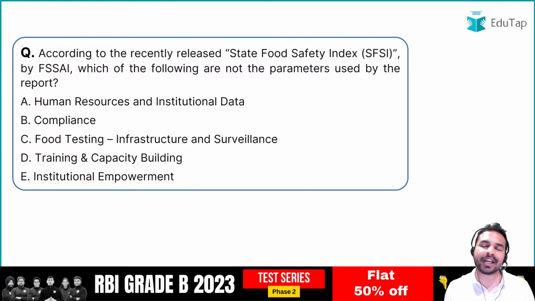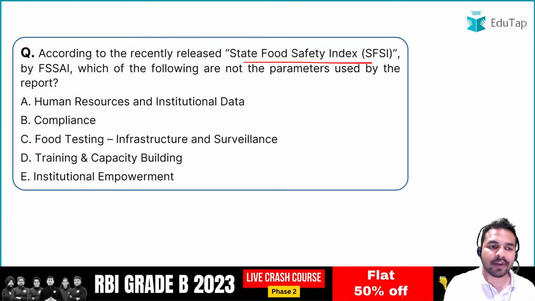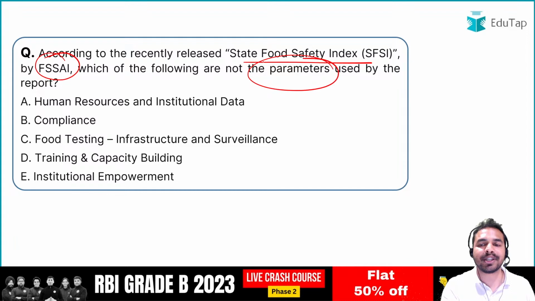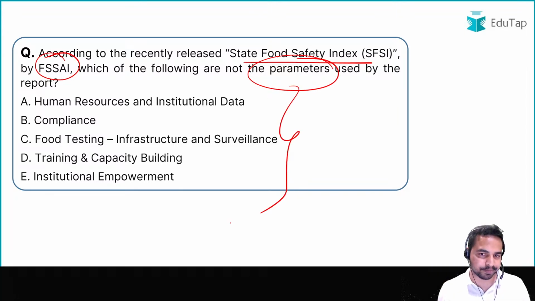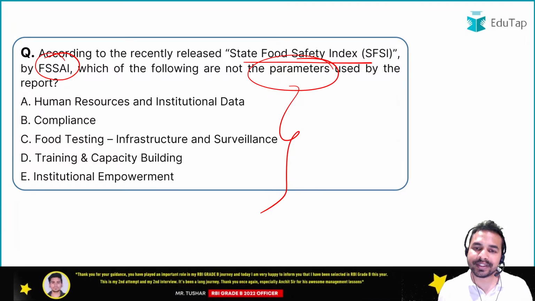अब बढ़ते हैं अपने अगले important report की तरफ, that is State Food Safety Index. तो अगर स्टेट फूड सेफ्टी इंडेक्स लॉन्च किया था FSSAI ने, आपको बताना है कि वो कौन से पैरामीटर्स हैं which are not used by this particular report. So guys, State Food Safety Index, the question was being asked from this particular report in the exam.